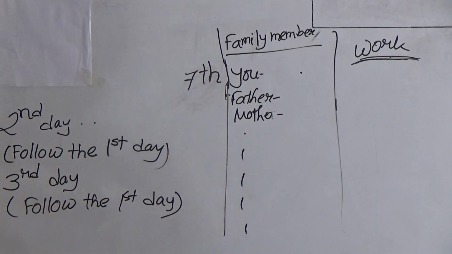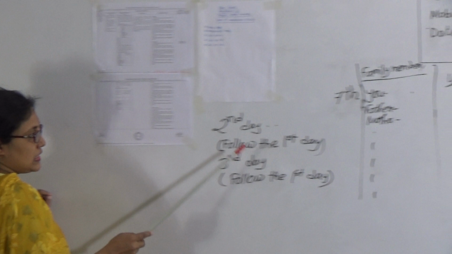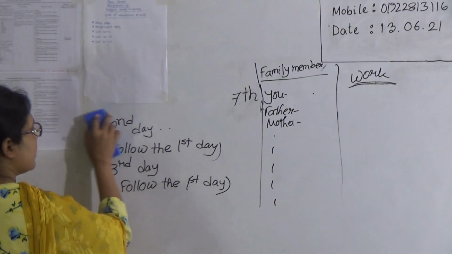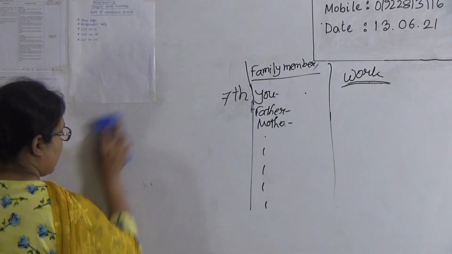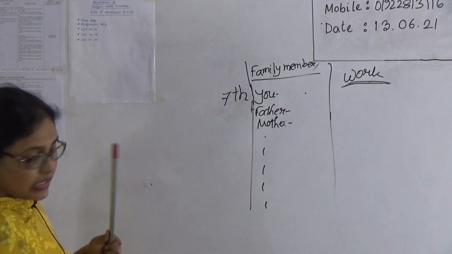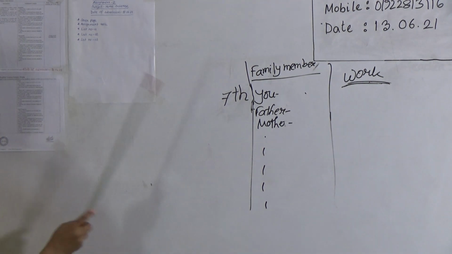Okay, I think this is clear to you. And you have to follow these things properly, and for every day you have to write this list. Now go to the second list.